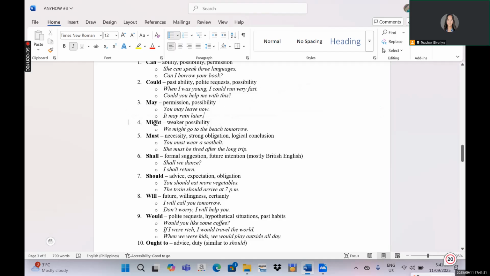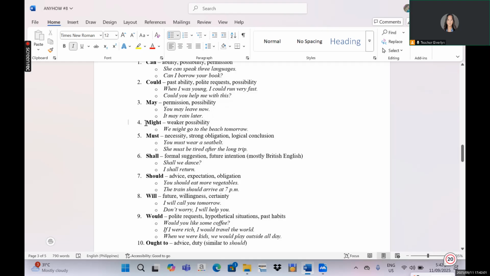Next, the word might, it shows only a weaker possibility. So earlier, you are quite sure because maybe you have the references that it may rain later because there's a possibility. You can see some symbols or some warning signs, or some visible warnings that it may actually happen later.